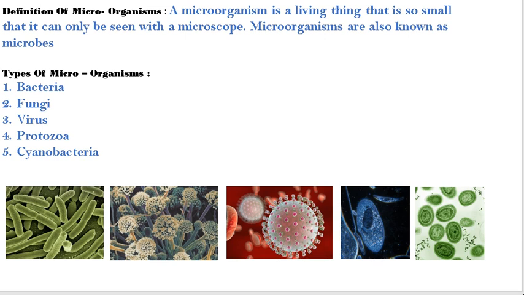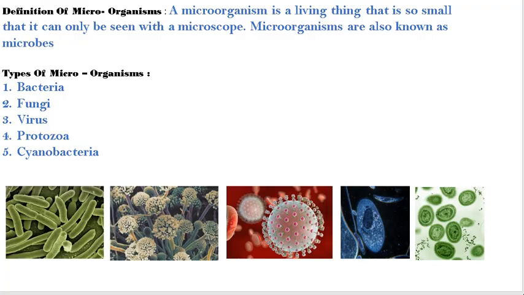So these have two different names: one is microorganisms and the other is microbes. There are different types of microorganisms. One is bacteria, another is fungi, another is virus, another is protozoa, and the fifth is cyanobacteria. Please look at all the rough diagrams here. The first one on the slide is bacteria, the second is fungi, the third is virus, the fourth is protozoa, and the fifth is cyanobacteria. In the next slide we will get to know them in detail.